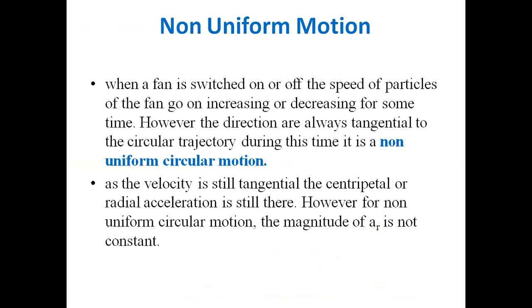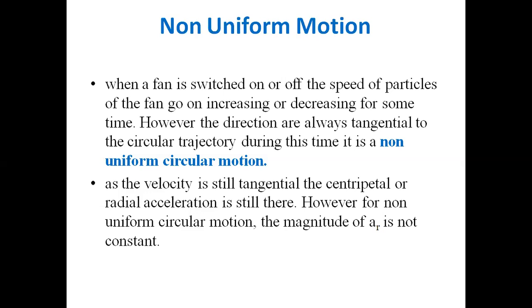Non-uniform motion is one in which the speed changes. It may be increasing or decreasing, and then we can say there is no uniformity, so it is non-uniform motion. In uniform motion, the speed remains constant. In non-uniform motion, the speed goes on changing at every instant of time.